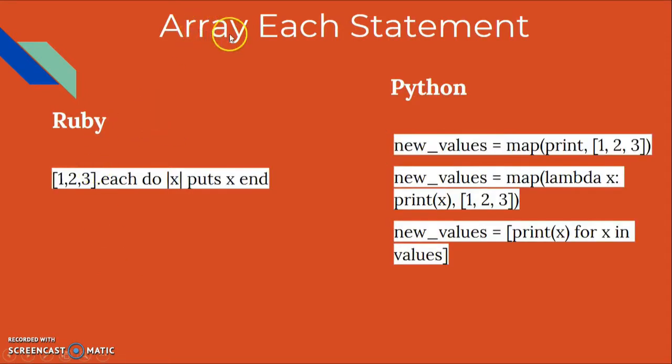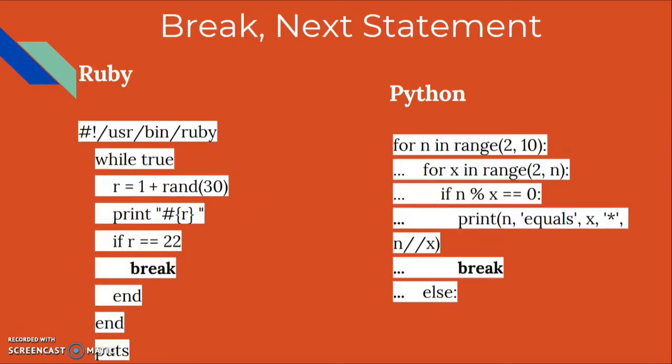The array each statement is something that is particularly for Ruby. In Python, I was researching it, and they said you can do it similar to this, but it would be easier just to do it inside of a for loop because it would be simpler. Whereas with the array each statement, it just looks inside and puts it in there, so you wouldn't have to go and put in numbers one by one.